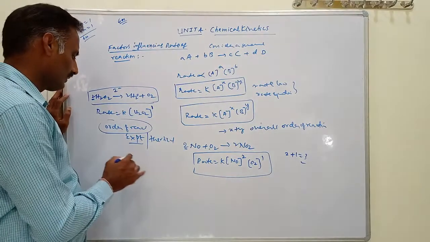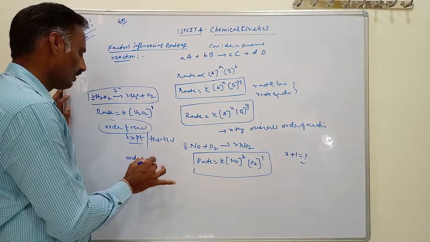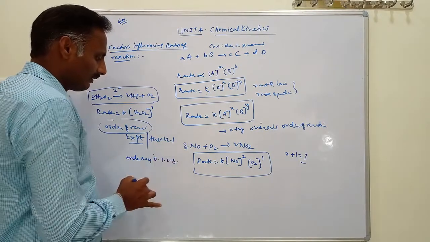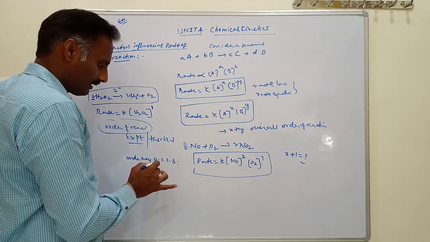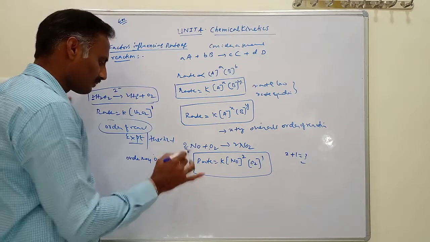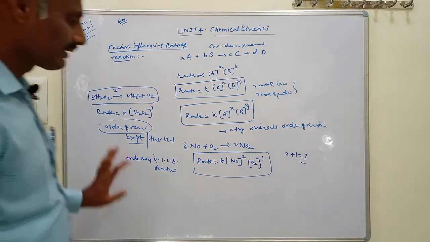The order may be 0, 1, 2, 3. It is a whole number 0, 1, 2, 3, and in some cases it can also be a fraction. Okay, this is about the order of a chemical reaction.